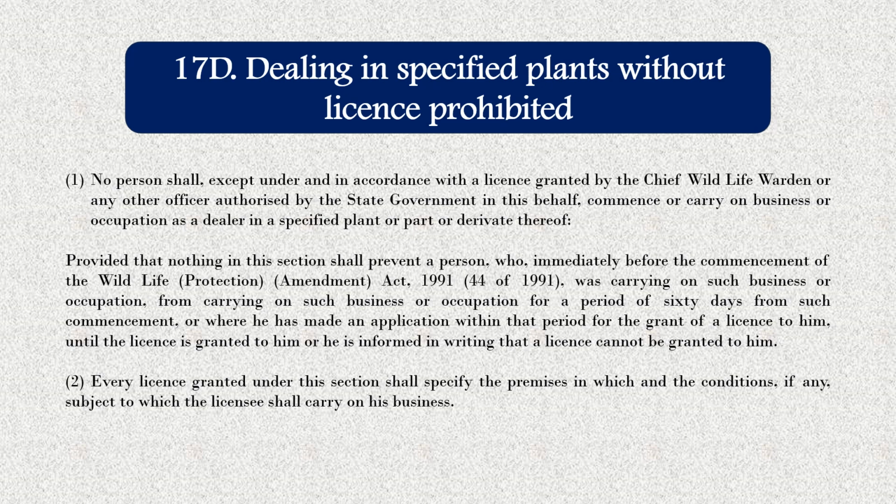It states that no person shall, except under and in accordance with a license granted by the Chief Wildlife Warden or any other officer authorized by the state government in this behalf, commence or carry on business or occupation as a dealer in a specified plant or part or derivative thereof, and provided that nothing in this section shall prevent a person who immediately before the commencement of the Wildlife Protection Amendment Act 1991 was carrying on such business or occupation from carrying on such business or occupation for a period of 60 days from such commencement, or where he has made an application within that period for the grant of a license to him, until the license is granted to him or he is informed in writing that a license cannot be granted to him.